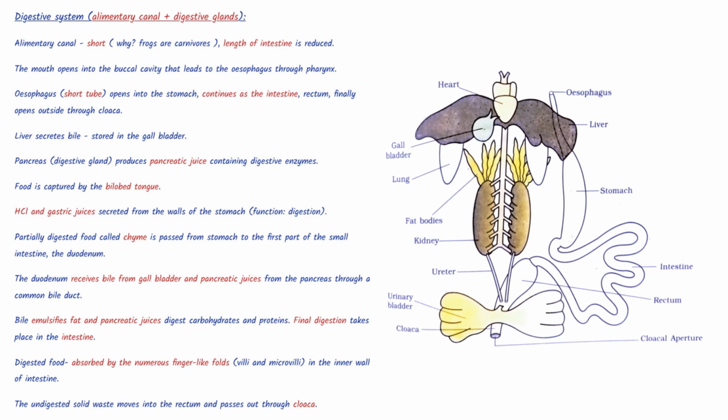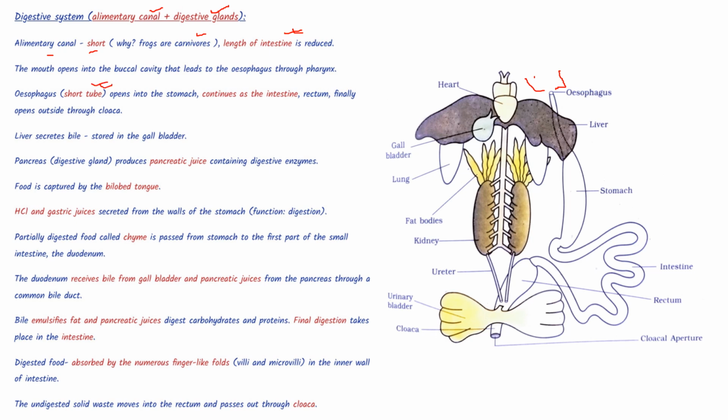So first let us come to the digestive system among the organ systems. The digestive system is composed of what? Alimentary canal and digestive glands. What is the alimentary canal? The alimentary canal is short here because frogs are carnivores. The length of the intestine is also reduced. The mouth opens into a buccal cavity that leads to the esophagus through the pharynx. Here there is a buccal cavity and the mouth opens to this buccal cavity which leads to the esophagus.